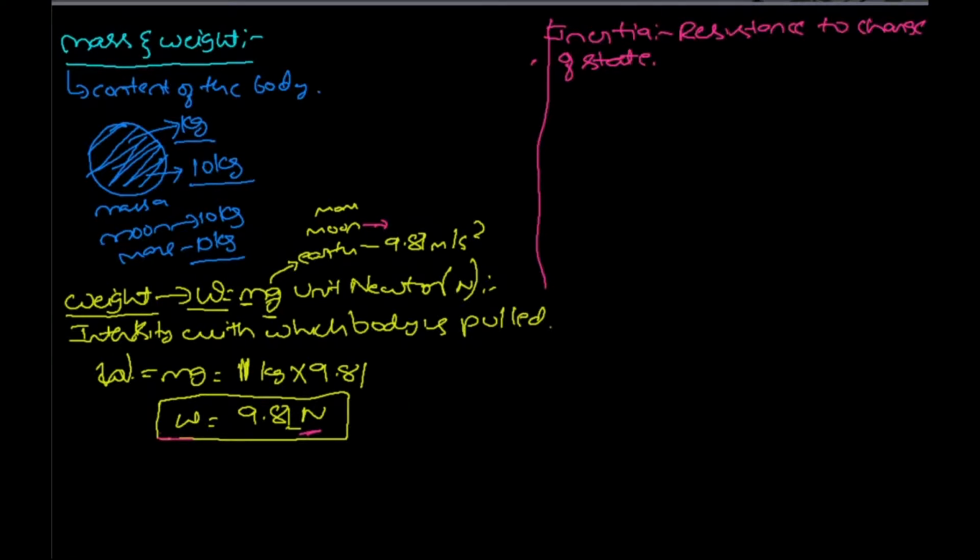It resists the change of its state. Suppose a block is resting on a surface, it always wants to stay at rest. It doesn't want to change unless it is acted on by a force. Then only it changes.